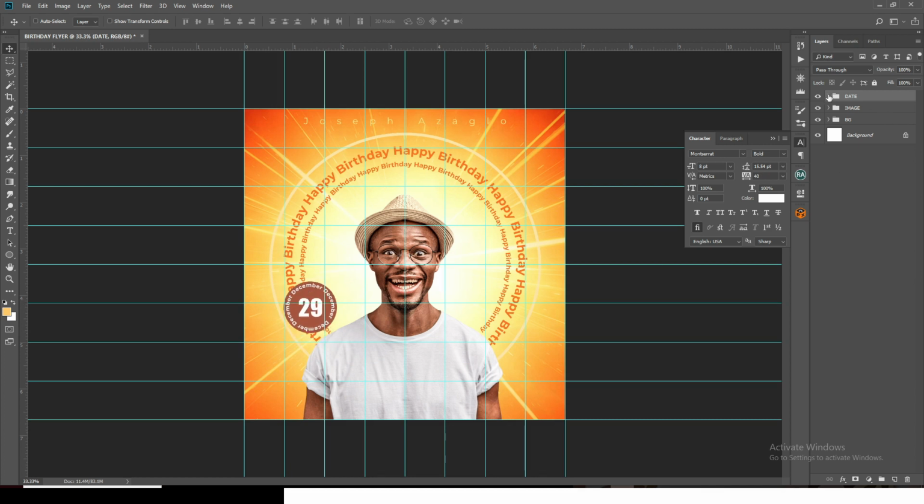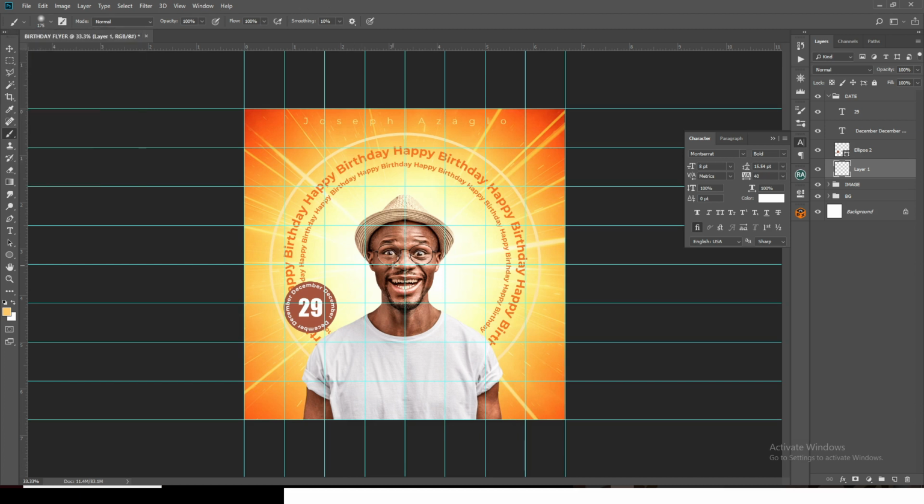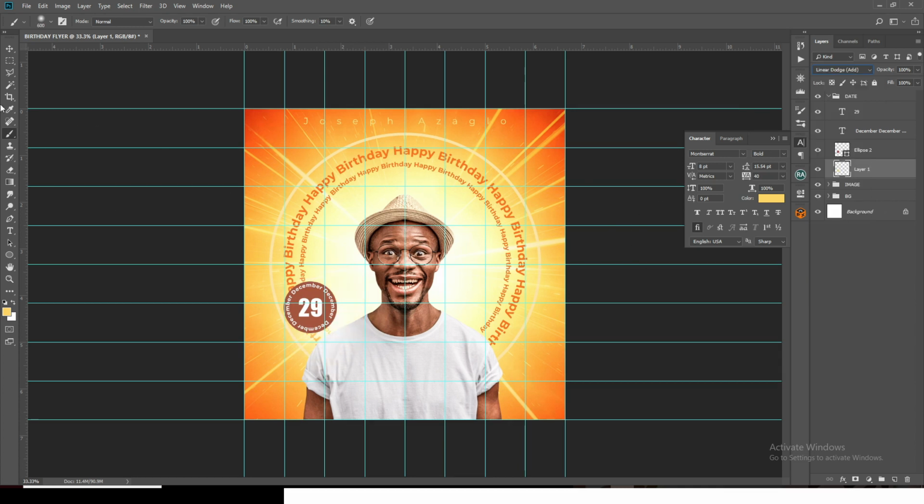And now let's open it still, and then let's create a new layer and drag the layer down. You want to pick your brush, and then you also want to select soft round brush, and then you want to hold Alt and sample any of the yellowish colors there. Make sure your caps lock is off, and just hit there like that. Now let's set the blend mode over there to linear dodge. Okay, we want to duplicate it again, click on your move tool, and okay, so that is way better.